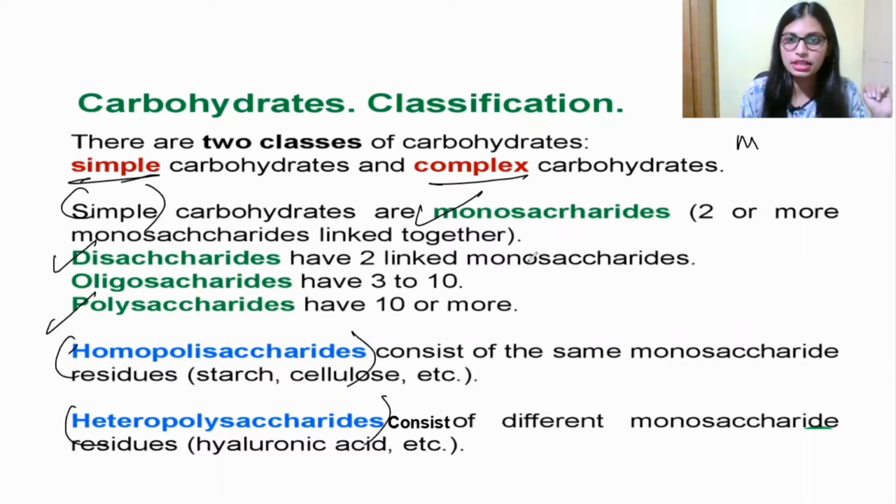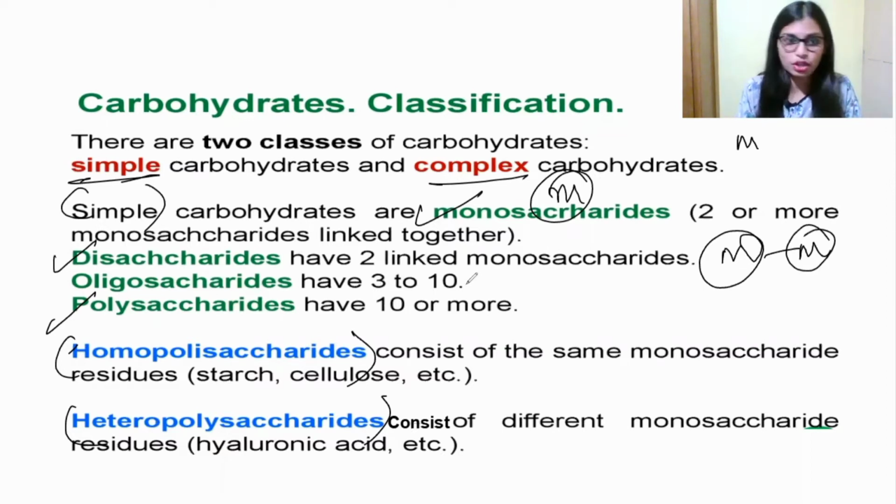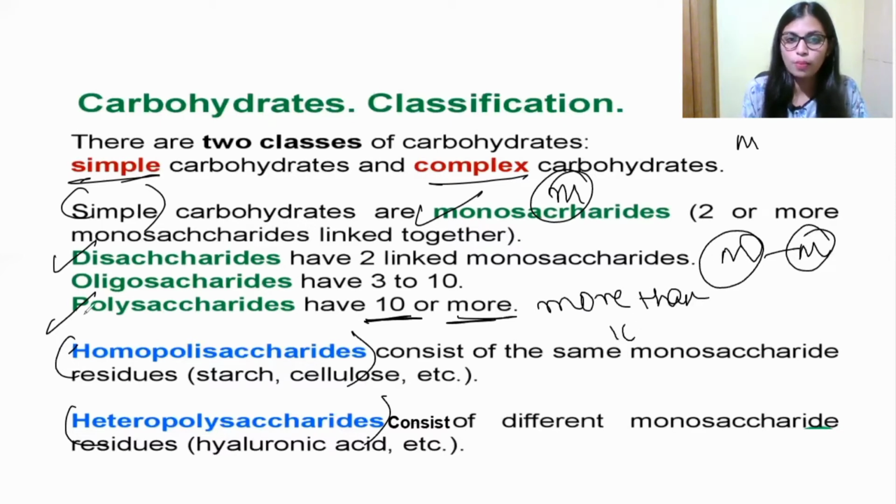So see here, monosaccharide means having a single sugar, disaccharide means having 2 monosaccharides, and oligosaccharide means 3 to 10 monosaccharides bound together. And when it comes to polysaccharide, it is 10 or more than 10. More than 10 monosaccharides will form a polysaccharide.